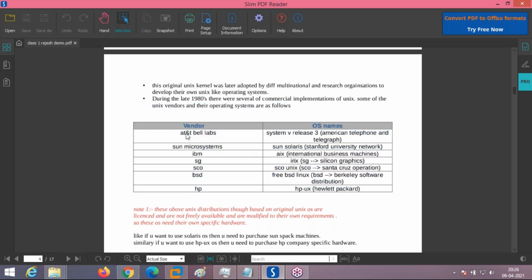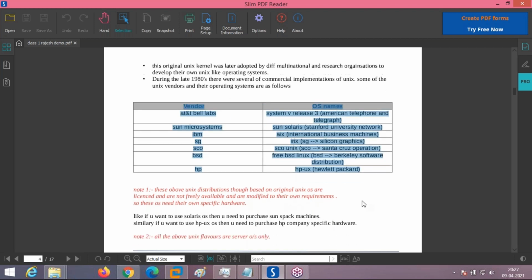As I have shown you, AT&T Bell Labs created its own operating system in the same Unix format, which is called System V Release 3. Sun Microsystems took the same old core Unix kernel and created the Sun Solaris operating system. IBM also created its own operating system, AIX. HP also created one. These are the different Unix vendors and their operating systems, which I have highlighted.